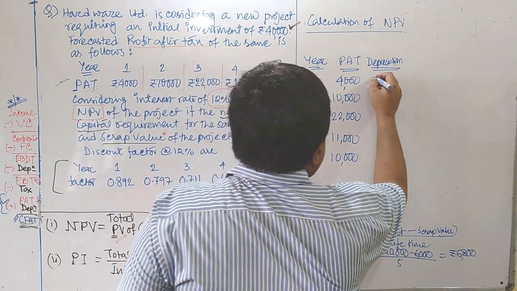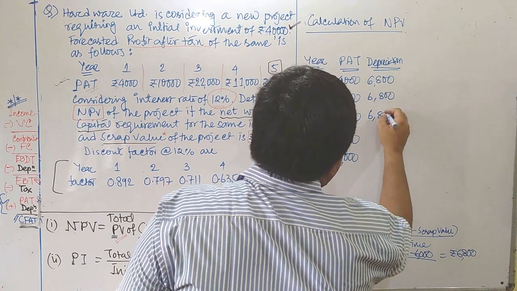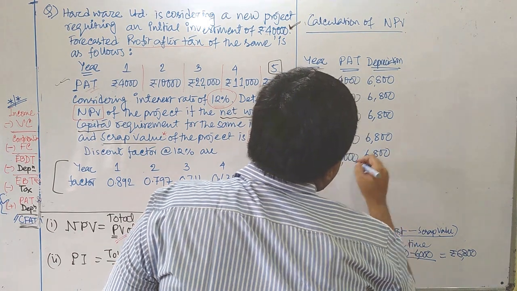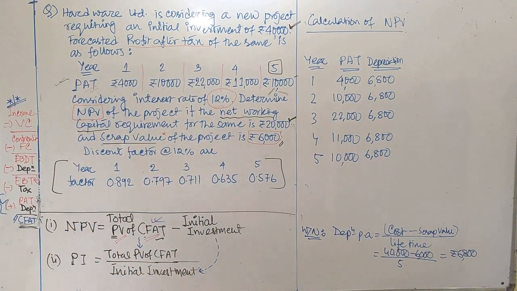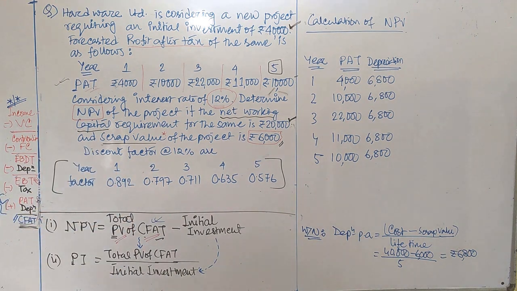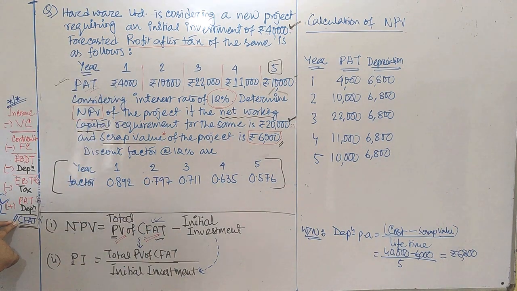Just plot the depreciation year after year, 6,800. In the case of each and every year, we plot here 6,800. Now, after getting the depreciation, why did we plot the column of depreciation? As simple as that. We plot the column of depreciation to get that CFAT. PAT plus depreciation, we get that CFAT.